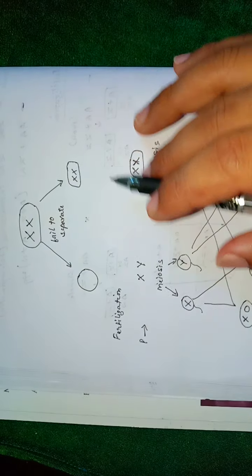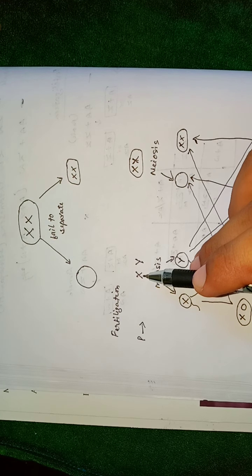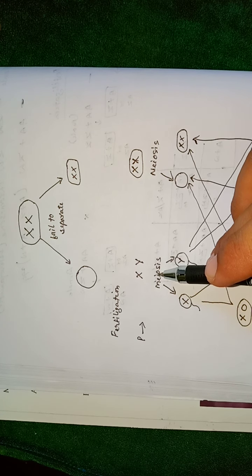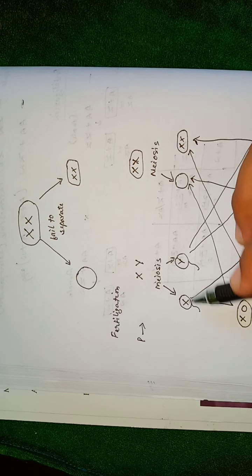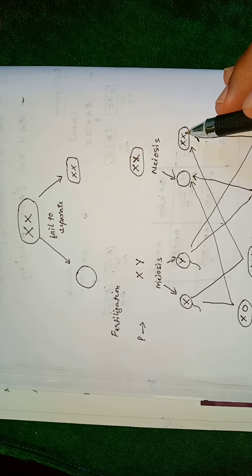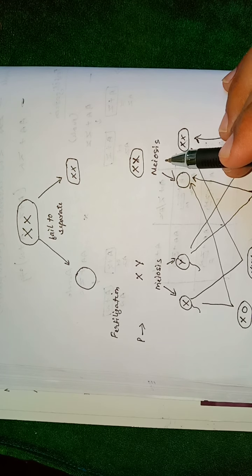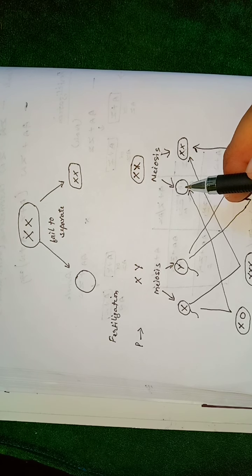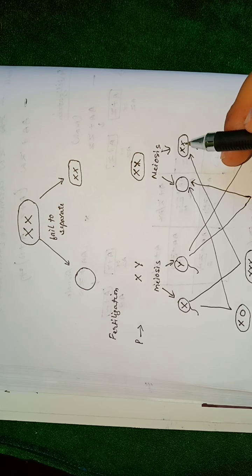Now, during fertilization, the male gametes, X and Y, will be separated by meiosis into X and Y. That means the gametes have only one sex chromosome. This side also, it was supposed to be X and X. However, due to non-disjunction, the meiosis failed to separate the sex chromosomes. So one egg does not have any sex chromosome, and one ova or egg will contain both the sex chromosomes,